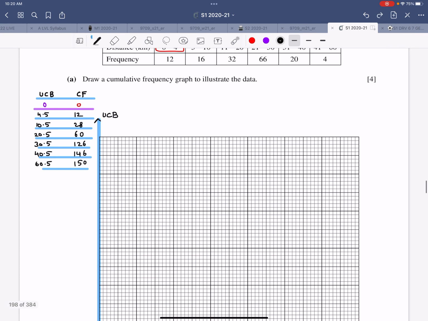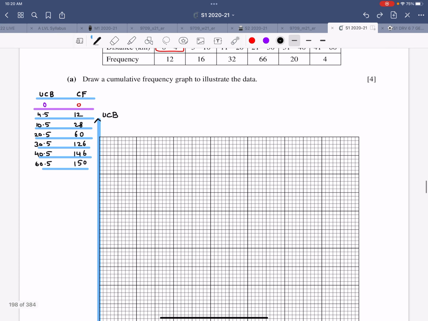Now you can either join it freehand, so that will be a CF curve, or you can join it with short line segments, and that would be a cumulative frequency polygon. It's not a closed polygon. In both cases, the shape of the graph would be like this, an ogive. That's how it would look.